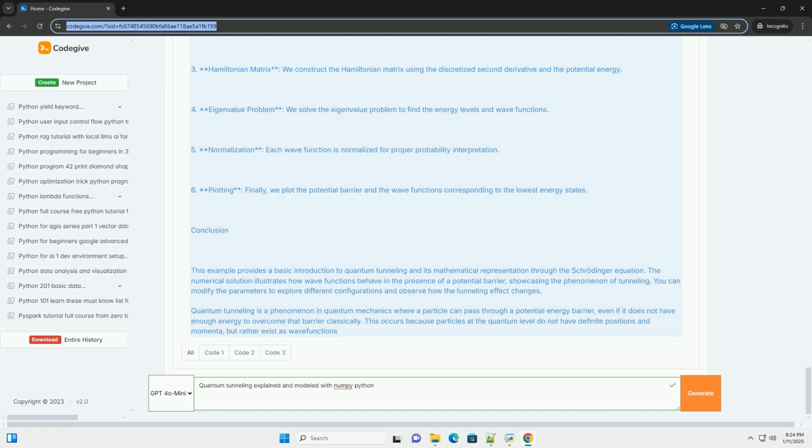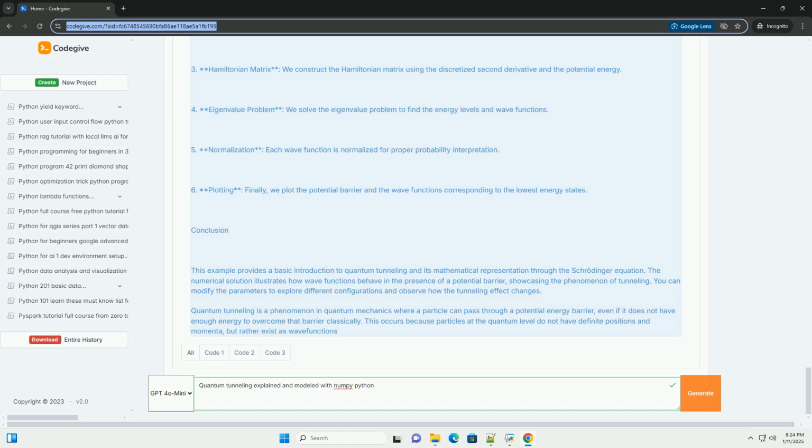Explanation of the code. 1. Constants and parameters. We define constants such as the reduced Planck's constant, the mass of the particle, an electron, the width and height of the potential barrier, and the energy of the particle. 2. Potential barrier definition. We create a potential array where we set the potential to 0 everywhere except in the middle, where it takes the value V_0.